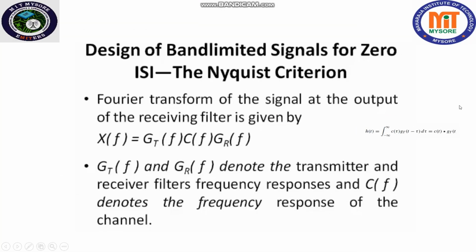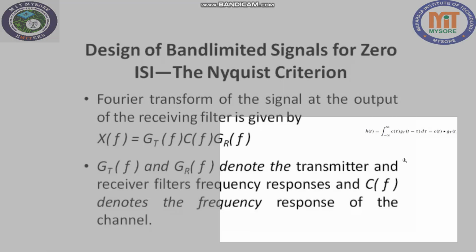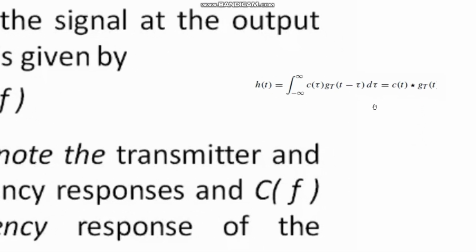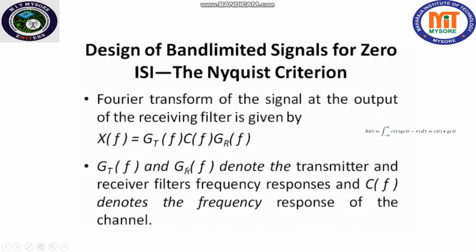avoiding ISI, we try to design g_T of t, so as to have zero intersymbol interference, we need to design the input signal itself in such a way that we are not going to get any intersymbol interference after receiving it.